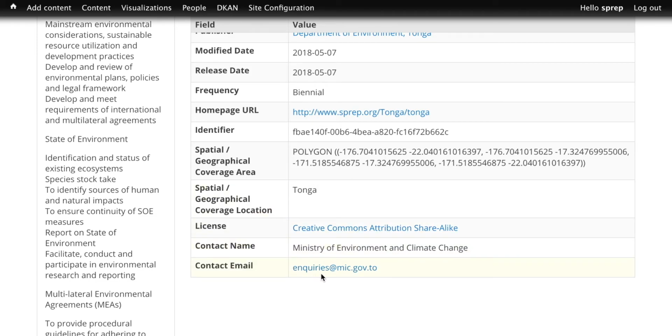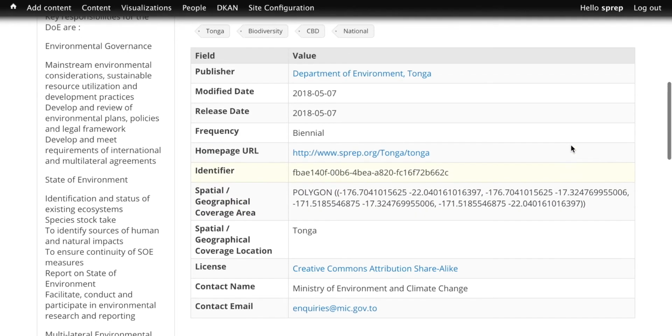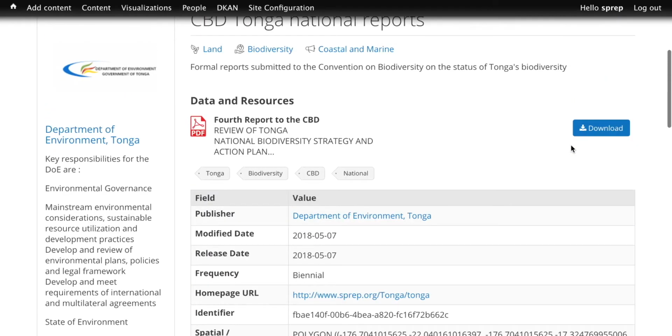And we put in a mic.gov.to web email address for people who are seeking more information. There's also a spatial reference. Basically, it's a box around the country of Tonga, saying that's the spatial geographic area that the data is valid for.